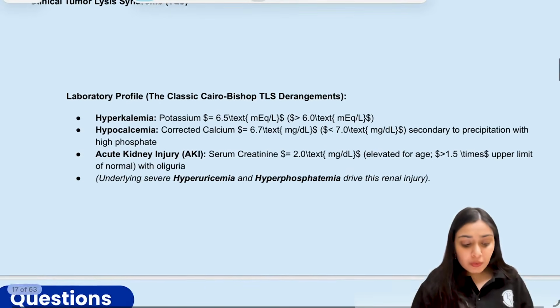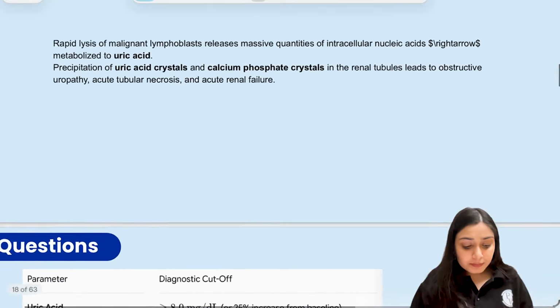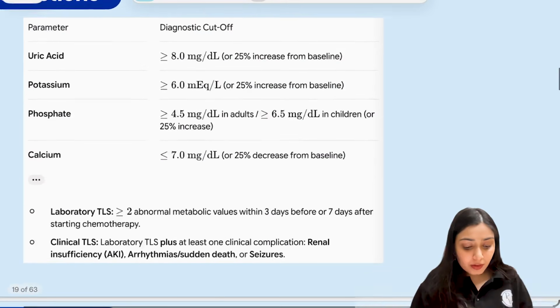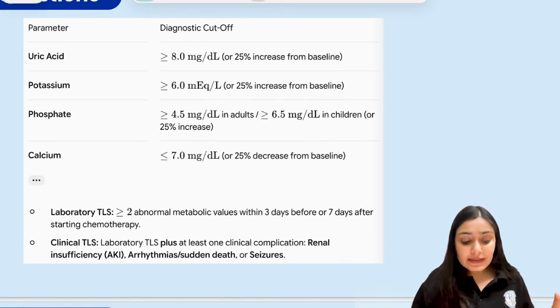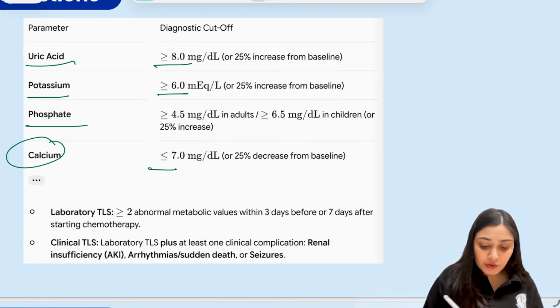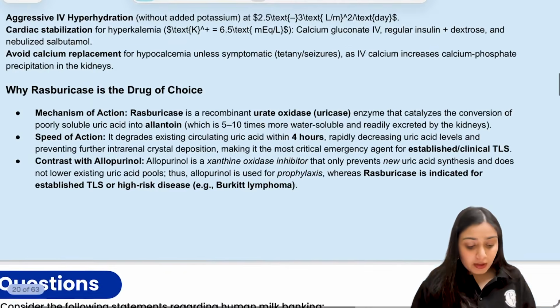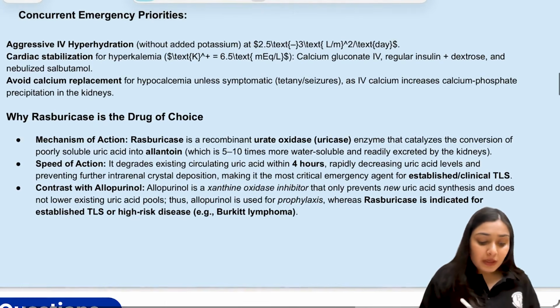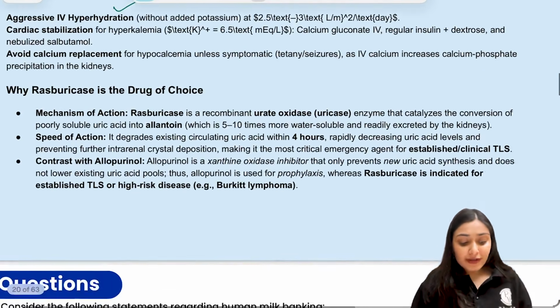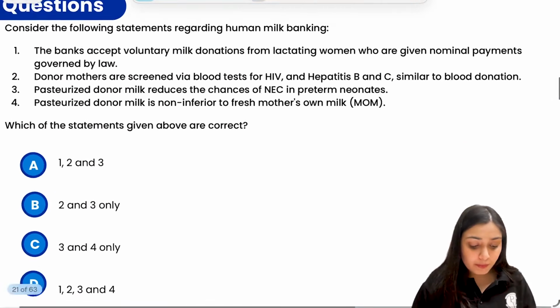So this is about the lab criteria that we discussed, and this is the Cairo-Bishop criteria. I told you calcium less than 7, uric acid more than 8, potassium more than 6, and phosphate more than 6.5, right? Emergency management would be IV hyperhydration, cardiac stabilization, and rasburicase is the drug of choice over here.